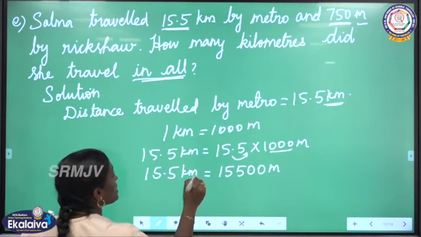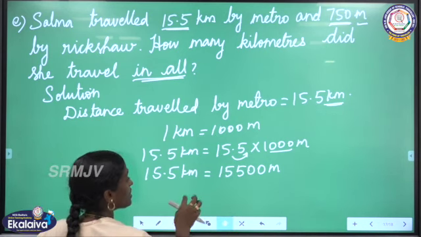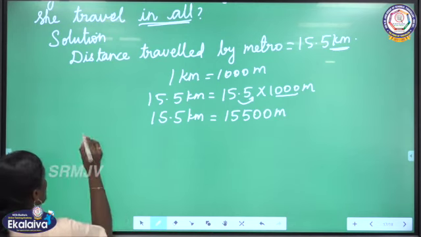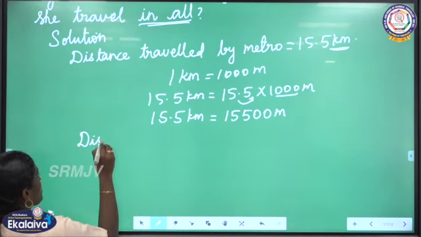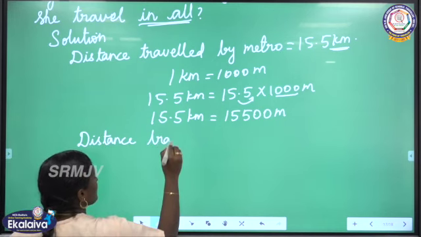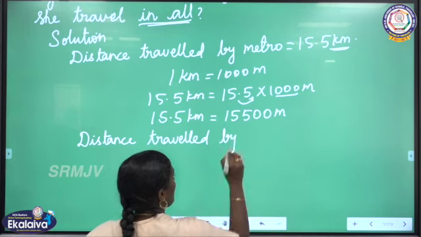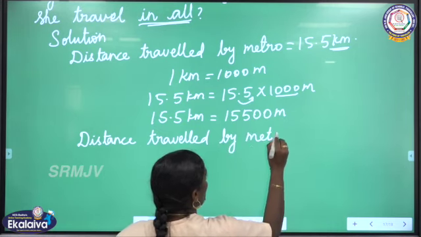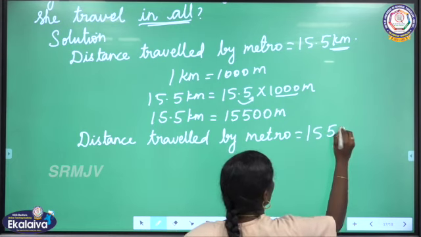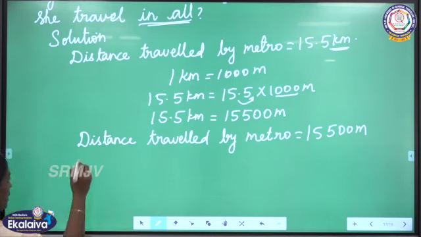This is the distance travelled by metro. Now we have the same unit. Now we have to add the distances. So, distance travelled by metro is equal to 15,500 meter. Then distance travelled by rickshaw,